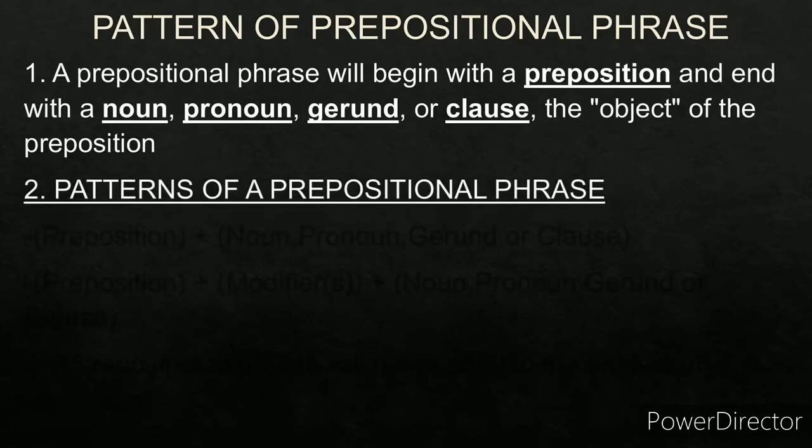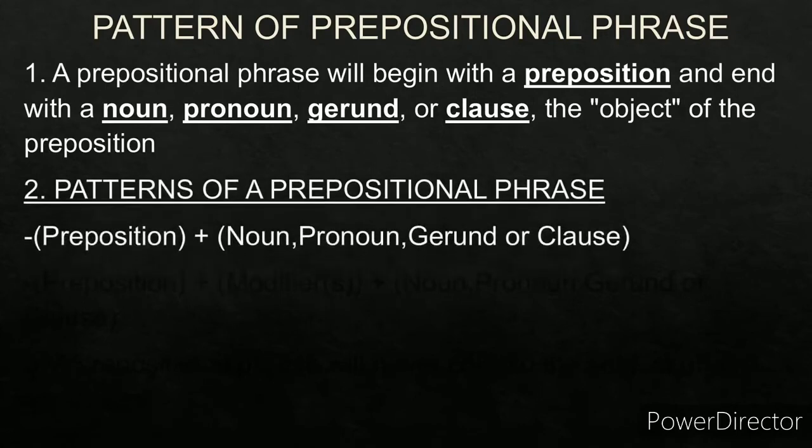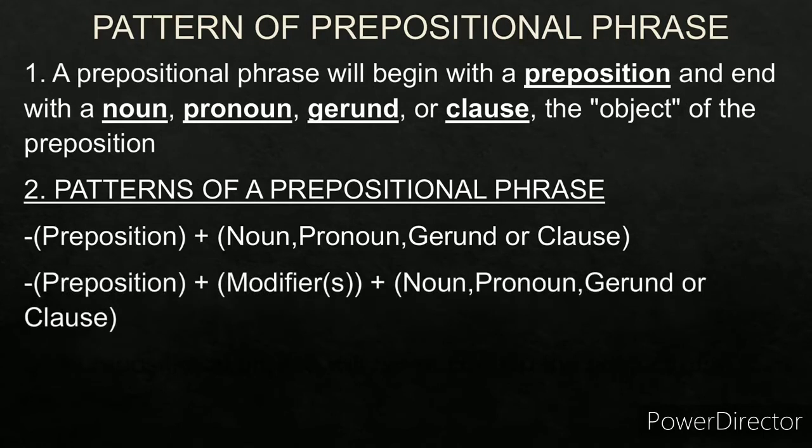Let's see the structure. The first structure is preposition plus object. If there is no modifier, it will end with the object. The object could be a noun or a pronoun or a gerund or a clause. Let's see the second structure. If there are modifiers, then it will start with the preposition plus the modifier or the modifiers, as the case may be, plus the object. The object could be a noun or a pronoun or a gerund or a clause.